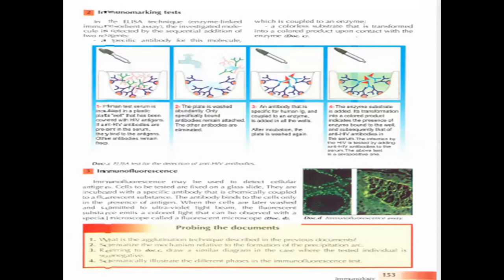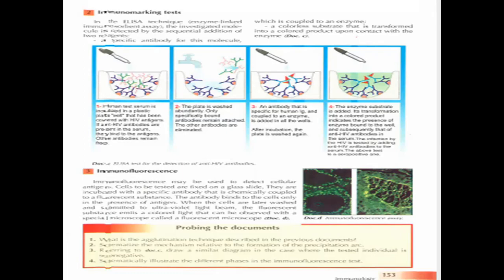It has different steps, and we are going to talk about these steps as well. A specific antibody for the molecule, which is coupled to an enzyme, and a colorless substrate that is transformed into a colored product upon contact with the enzyme.